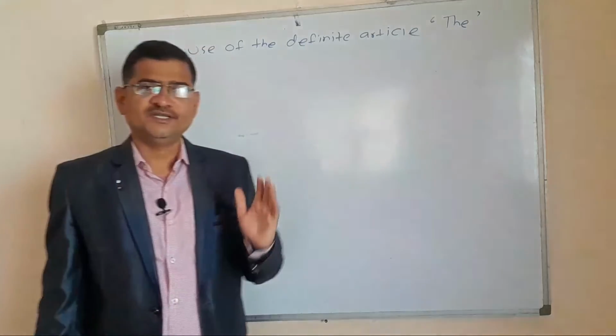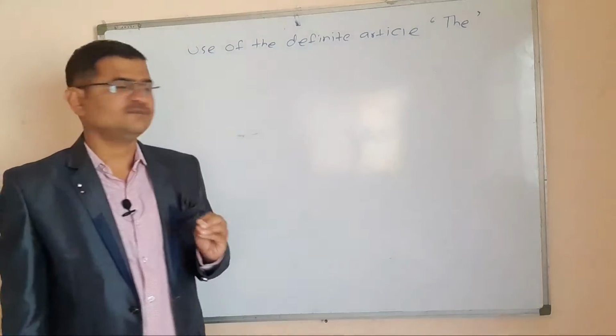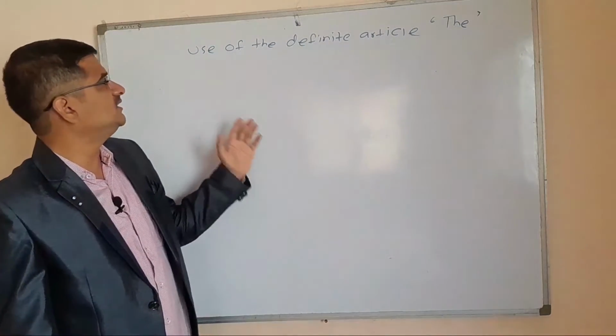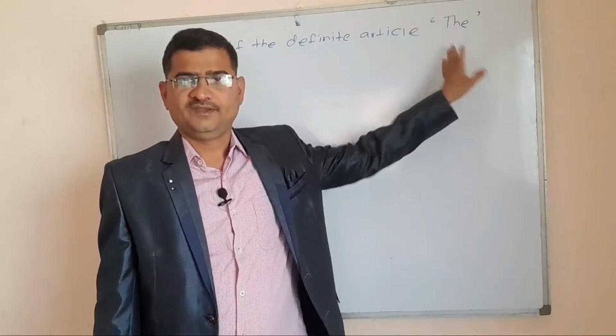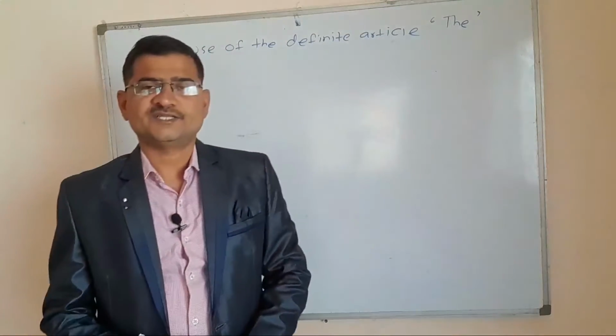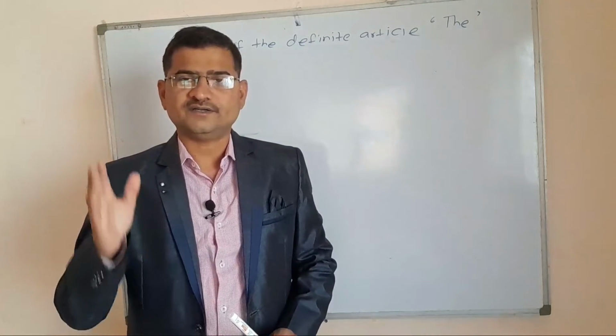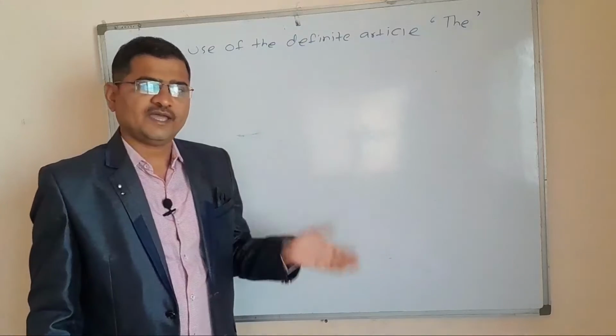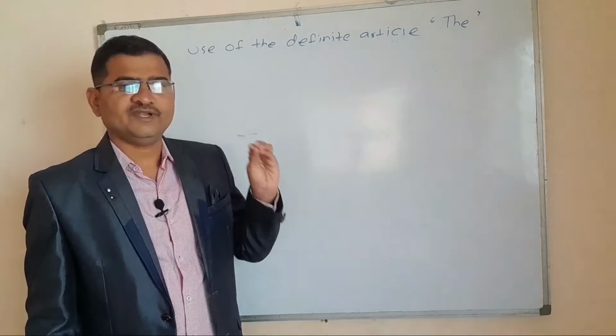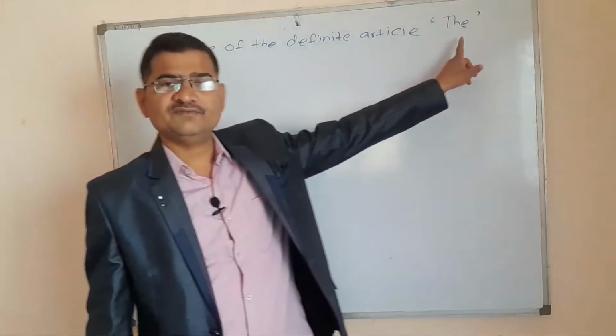Today we are going to deal with an important topic of English grammar. Today we are going to study the use of the definite article the. There are three articles in English language. They are a, an, and the. A and an are indefinite articles. The is a definite article.